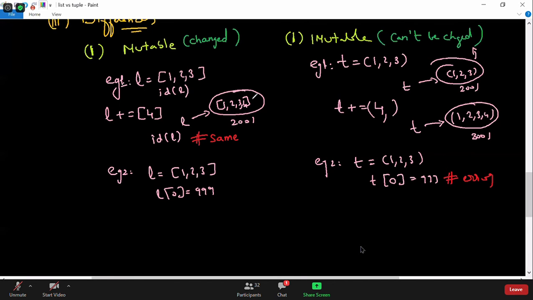And also here the addresses, the ID, will not be the same. The ID will be different here. That's what I wanted to prove, that list is mutable and tuple is immutable. When I print the ID of t, it will be different. These are a couple of examples to show what the ID is and how we can check the list and tuple differences. The first and major difference is that list is mutable, tuple is immutable.